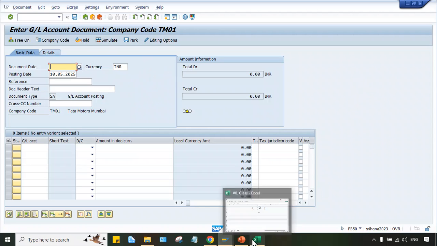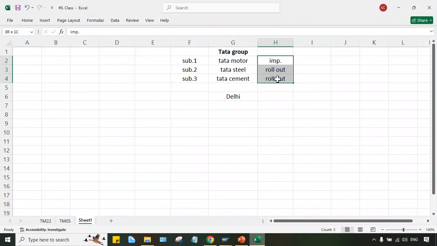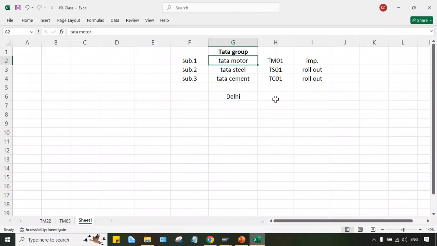Simply, guys, for all these three, it is better to create a code. For Tata Motors, let's suppose TM01. For Tata Steel, during rollout, let's suppose TS01 will be created. TC01 will be created. So these are 4-digit codes. What is the benefit? Instead of typing Tata Motors completely, we can give a 4-digit code. It means SAP will come to know that this is Tata Motors. For Tata Steel, instead of the name, we use this 4-digit code.